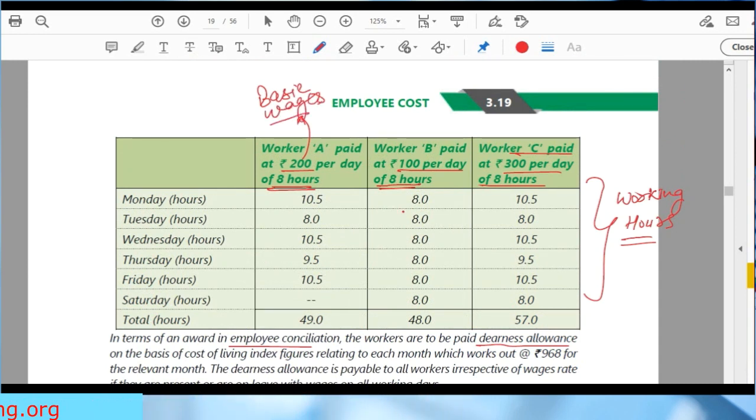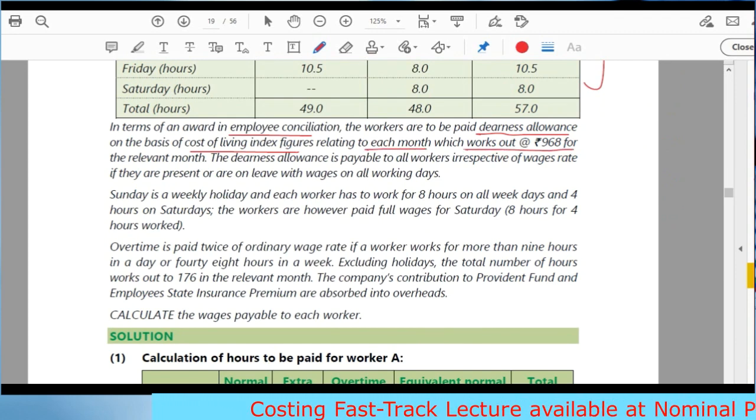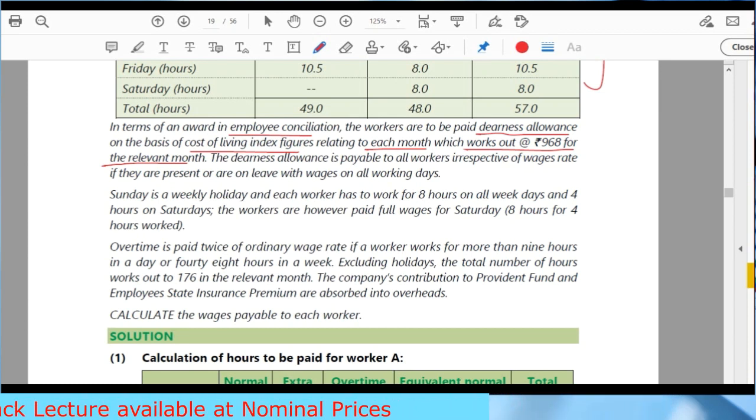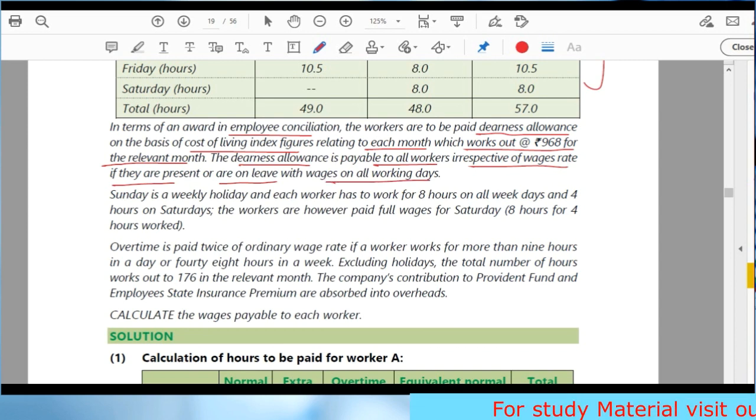Now he says we have to pay the dearness allowance also, on the basis of cost of living index figures relating to each month, which works out to 968 for the relevant month. That is 968 rupees for the whole month. The dearness allowance is payable to all the workers irrespective of wage rates, if they are present or are on leave with wages on all the working days. So DA is to be paid in any case.